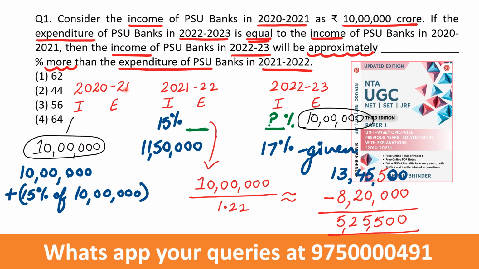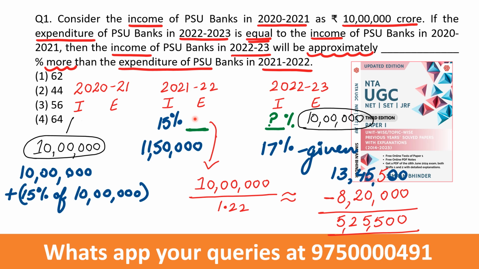Then the question asked here is about the income of the PSU banks. I'm focusing upon the income of PSU banks in 2022-2023: approximately what percentage will it be, more than the expenditure of PSU banks in 2021-2022? Here again I repeat the question for clarity: this percentage is how much the income of this year is approximately more than the expenditure of PSU banks in this year. Till here it is clear. Now, based upon the percentage figures given in the table, you have to look at the question again and again.